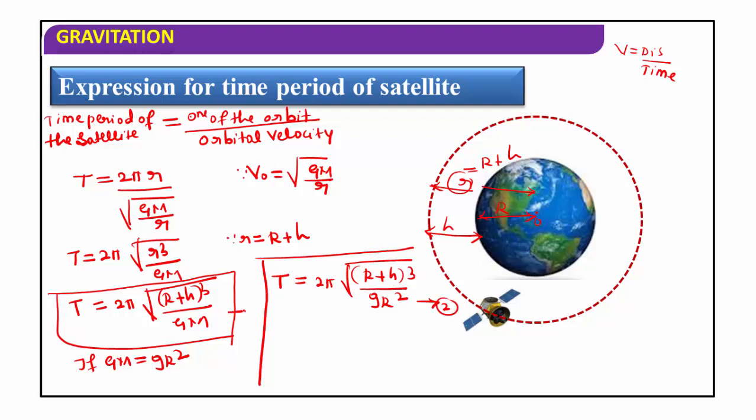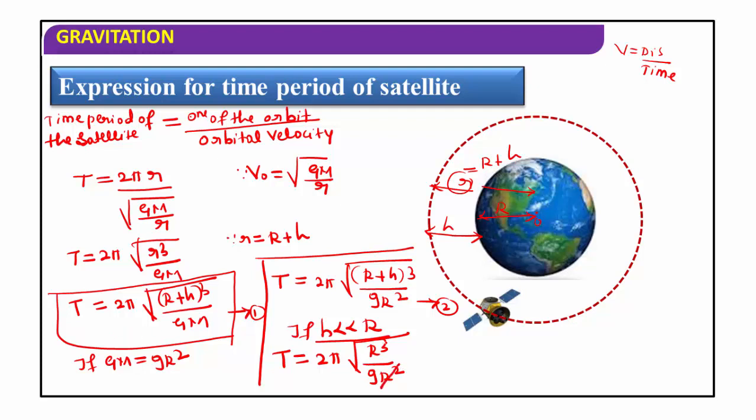This is equation number 1 and this is equation number 2. If the satellite is very near to the surface of the earth, h is very much less than R, so the height can be neglected. Substituting h equal to 0, T is equal to 2π root of R cube divided by gR square.